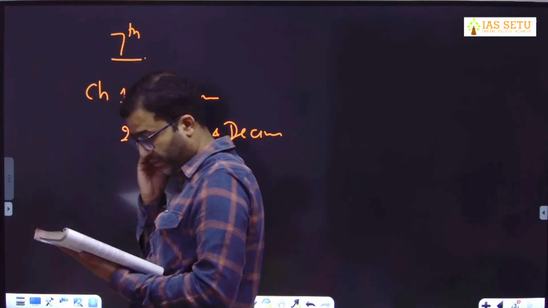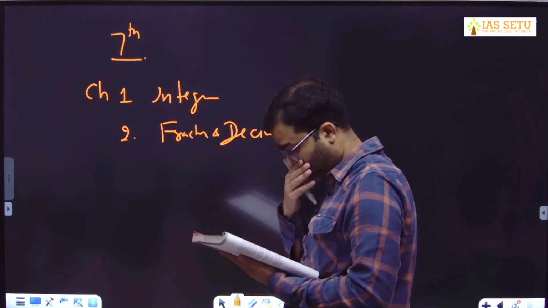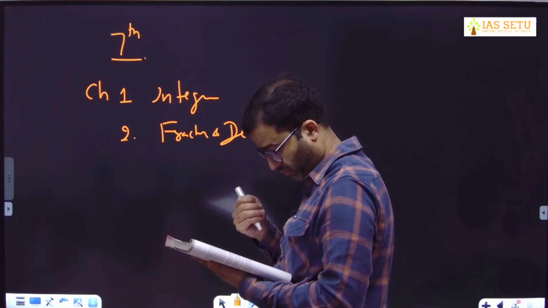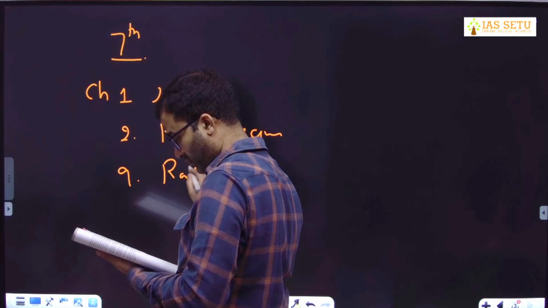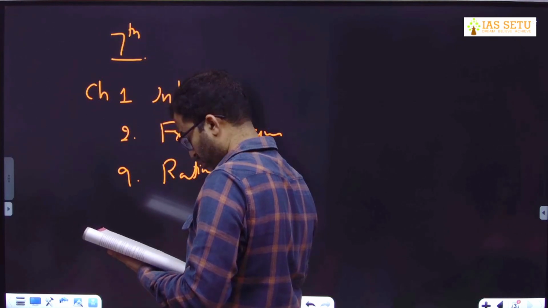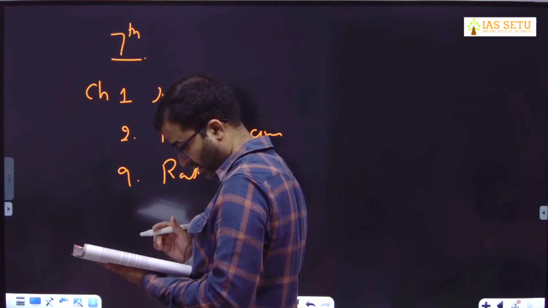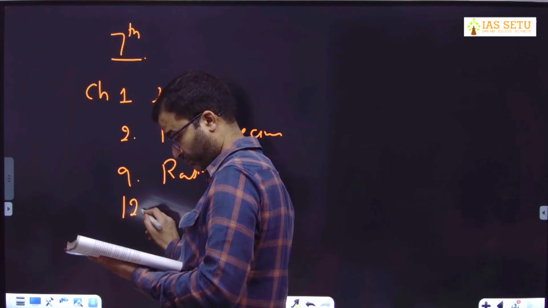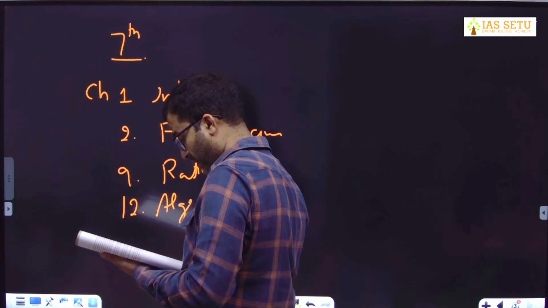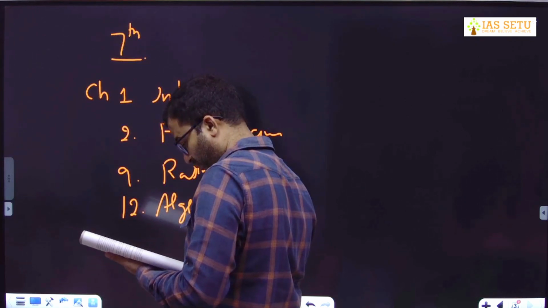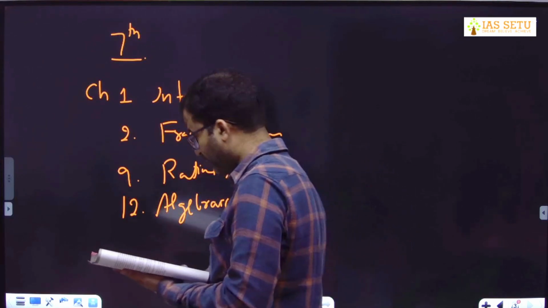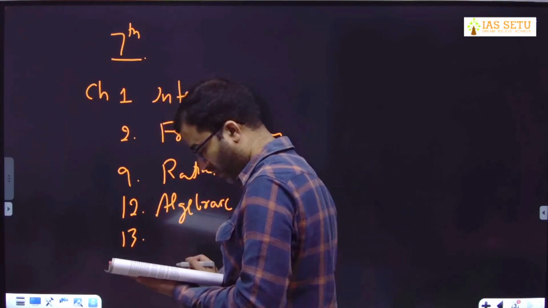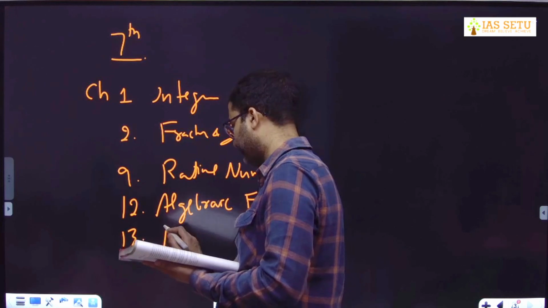No need to do chapter 3; 4 also you can skip. 5, 6, 7, 8. Chapter 9, rational numbers. Then chapter number 12, algebraic expressions. Chapter number 13, if you can manage, exponents and powers.